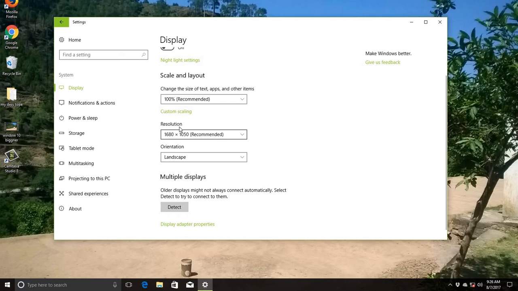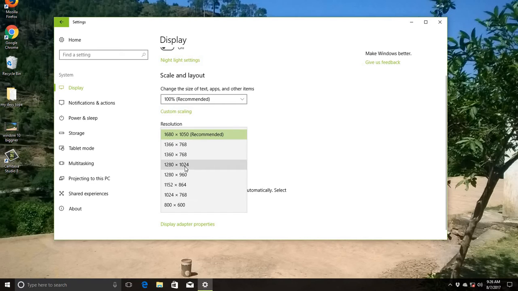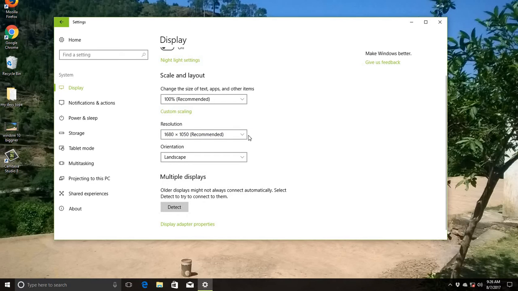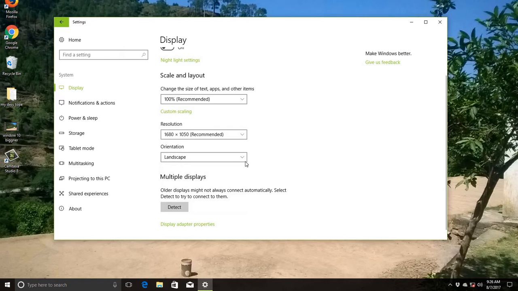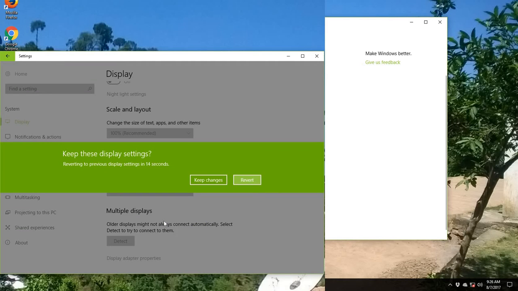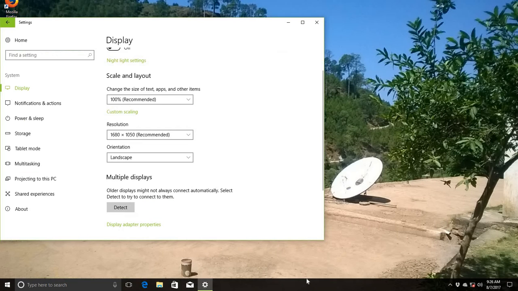Next one is the resolution of the screen. If you click any of the resolutions, then the screen readjusts. Sometimes there is a problem in this due to the driver, but Windows 10 automatically updates when you are connected with the internet. And this one is the orientation, which is landscape. You can change this one and watch here, but I don't want to make this change. I reset this one again.